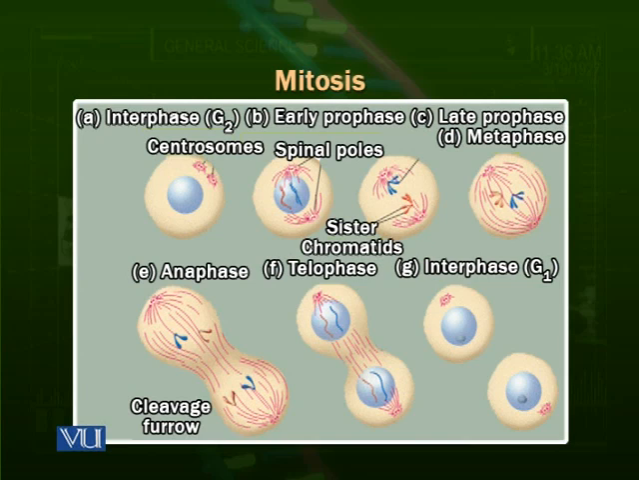Diagram B, the next one, shows the early prophase. In this diagram, you can see that the chromosomes start appearing. They become condensed, and we can observe them under a microscope. The spindle fibers are forming. After that, the cell enters into what we can call the late prophase. In late prophase, the spindle fibers are formed, and the chromosomes start attaching themselves to the spindle fibers.